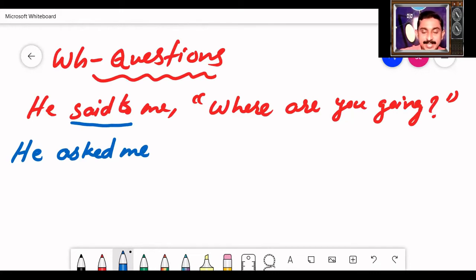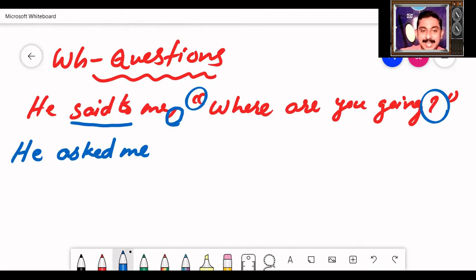The second rule is remove comma, inverted comma, and question mark. Very important thing: when we write a question in indirect speech, it becomes a normal sentence. It's not at all a question.